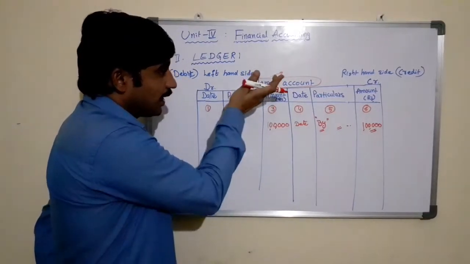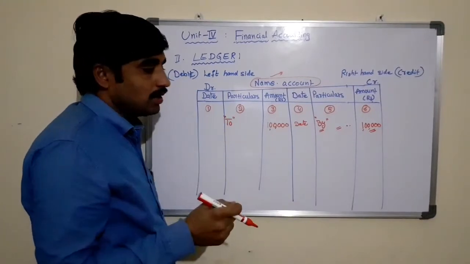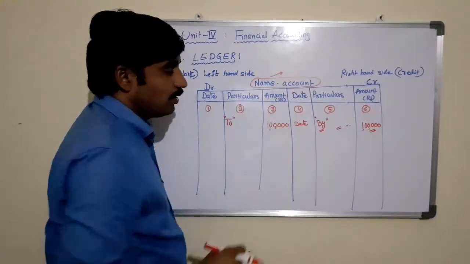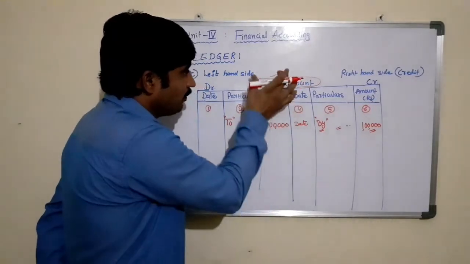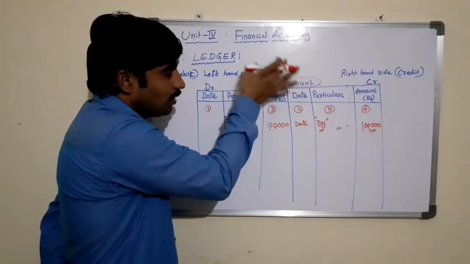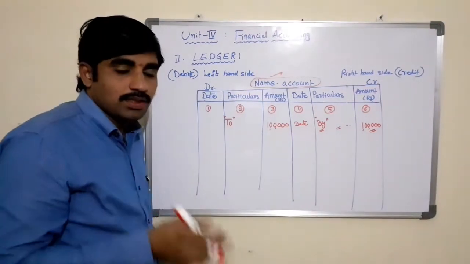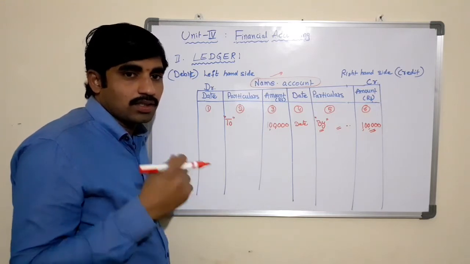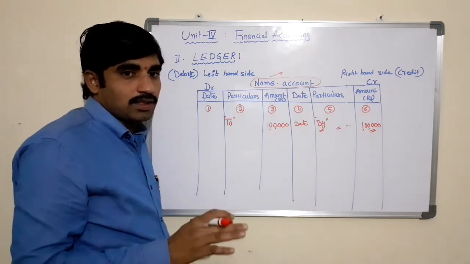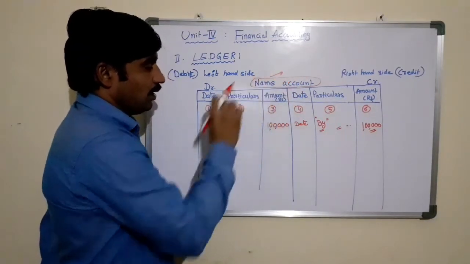Means the title of the account discloses which particular account this format belongs to, whether it is sales account, purchases account, cash account, expenditure account, discount account, commission account, whatever it is.